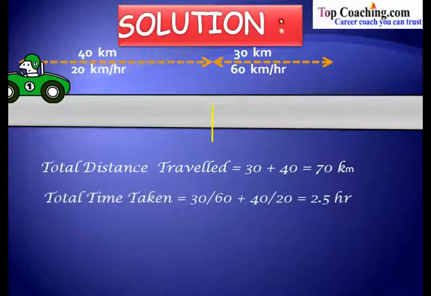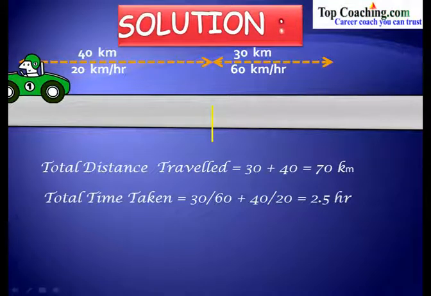Now what is the total time taken? The time taken to cover these 30 kilometers at a speed of 60 km per hour would be 30 by 60, since distance upon speed is time. So that would be equal to 30 by 60. The time taken to travel the 40 kilometers at a speed of 20 kilometers per hour would be 40 by 20. This is 1 by 2 hours and this is 2 hours. So in all we get the total time taken to be 2.5 hours. So the total distance traveled is 70 kilometers and the total time taken is 2.5 hours.